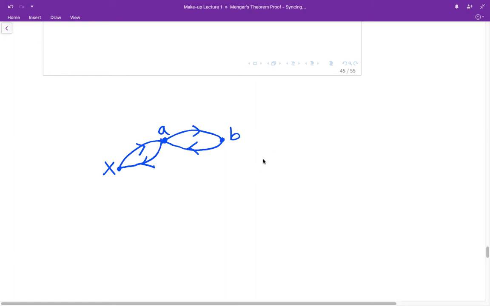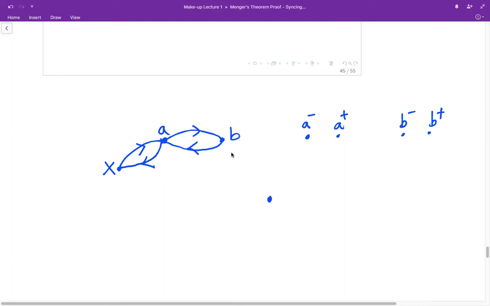According to step 2, we are going to split all the vertices which are not the source or the sink. So in this case, the vertex A will be split into the minus vertex and the plus vertex. Similarly, the vertex B will be split into the minus vertex and the plus vertex. The source will remain the same.